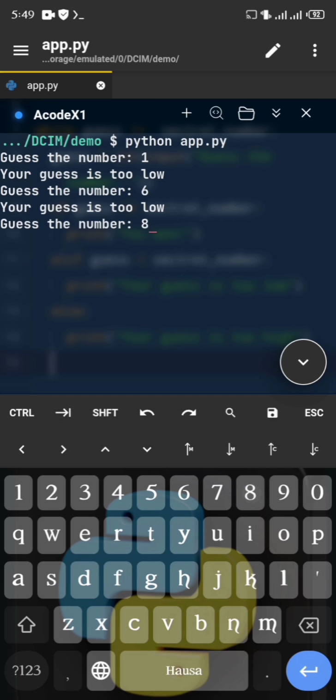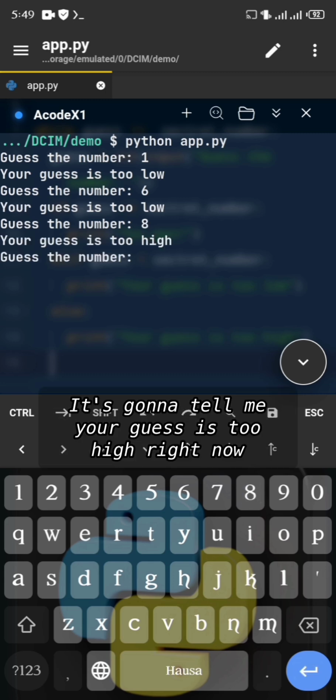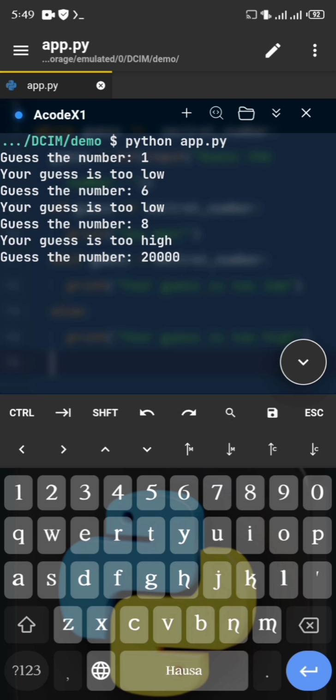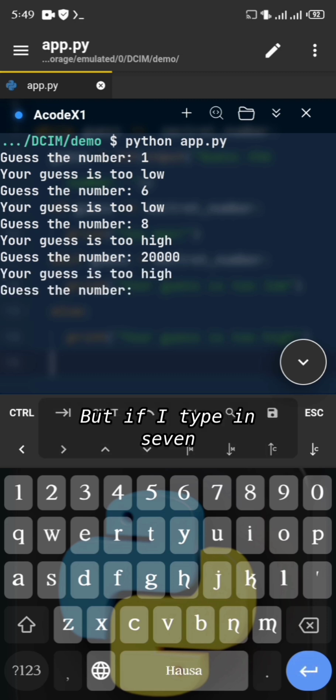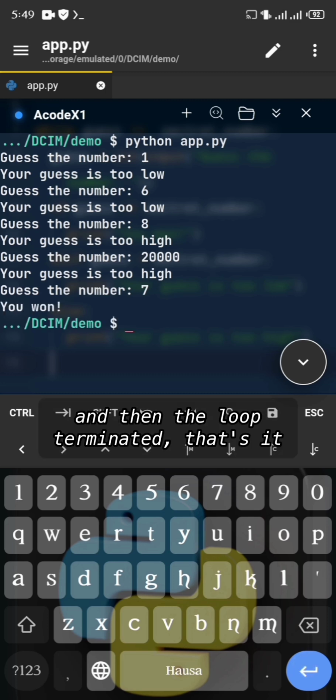What if I type 8? It's going to tell me your guess is too high. If I type 20,000, yeah, your guess is too high, of course. But if I type in 7, it says you won, and then the loop terminated.